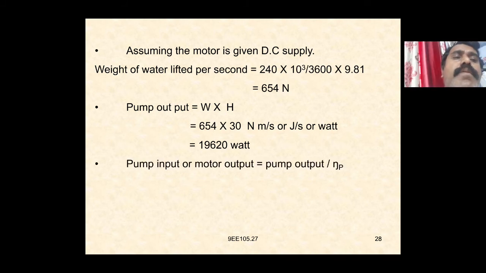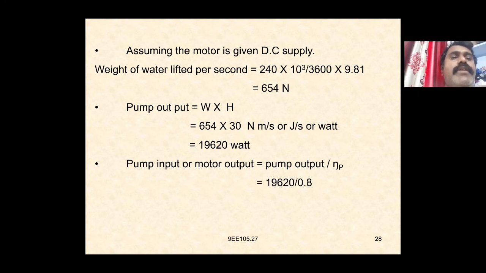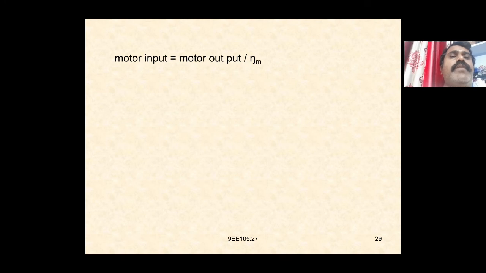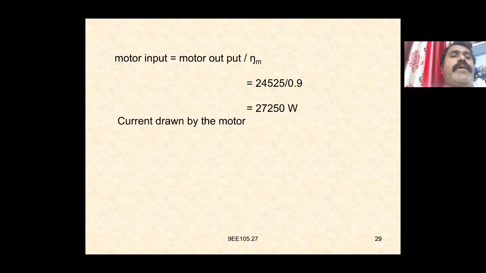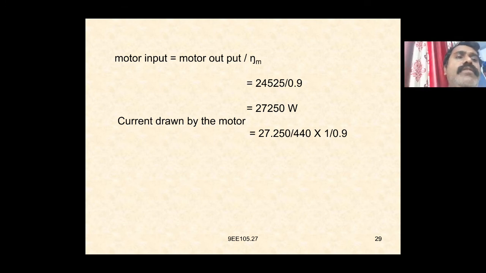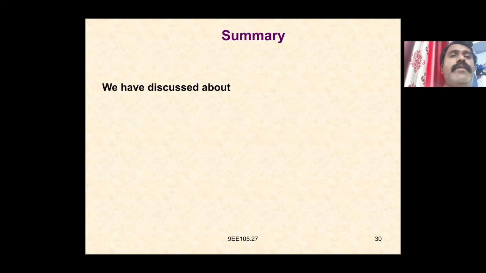Again here pump input is equal to pump output by efficiency, which is equal to 19620 by 0.8, is equal to 24525 watts. Again, motor input is equal to motor output by efficiency, 24525 by 0.9, which is 27250 watts. Again, current drawn by the motor is equal to 27250 by 440, which is 61.93 amperes.